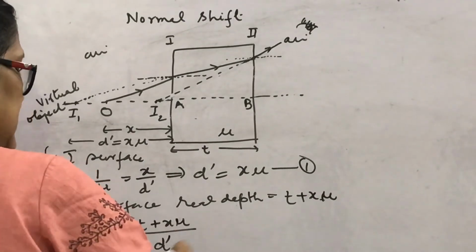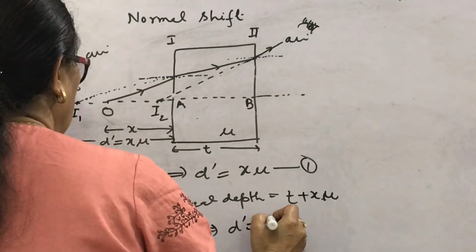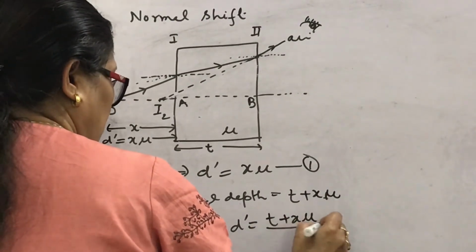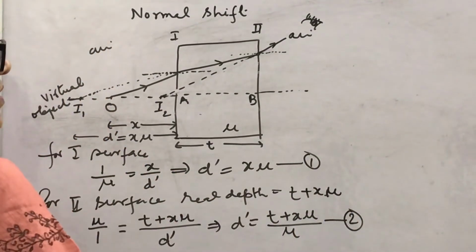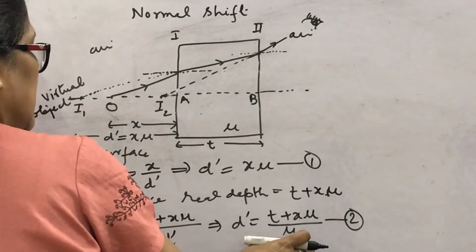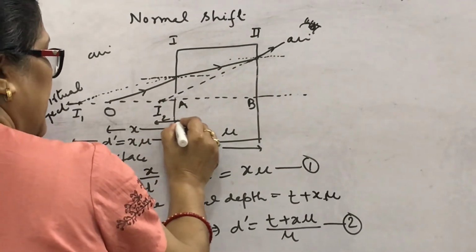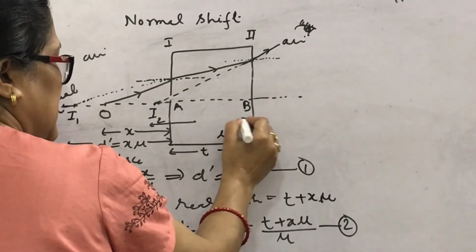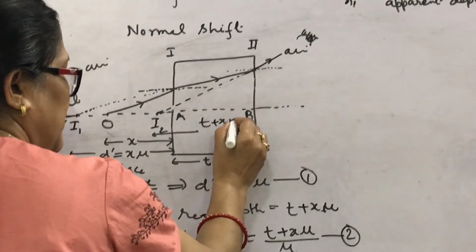Suppose again this is d dash. This implies that d dash is T plus x mu upon mu. This is expression number 2. This d dash is the position of I2 from B.